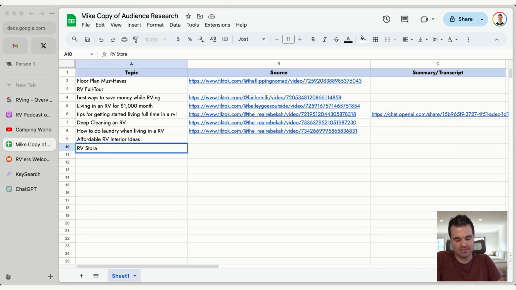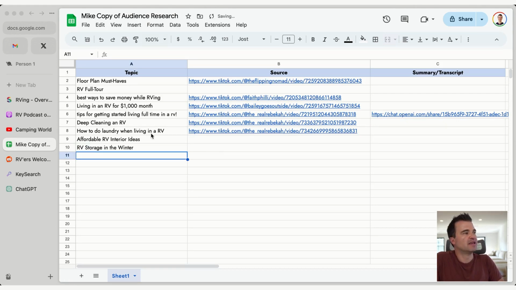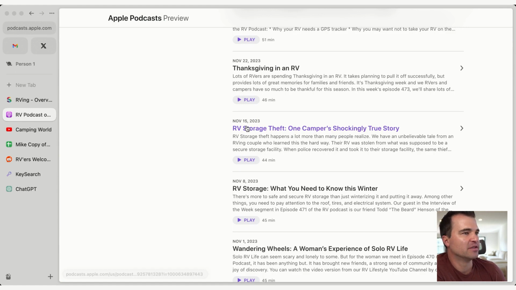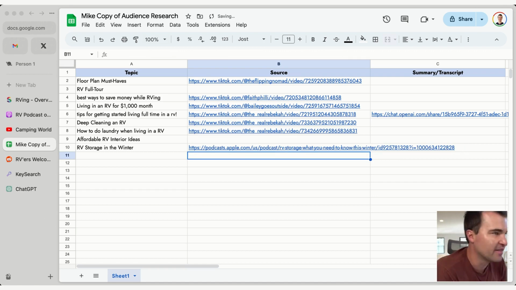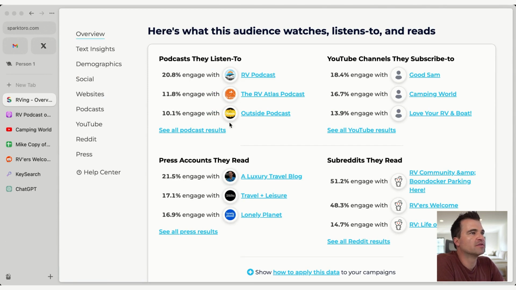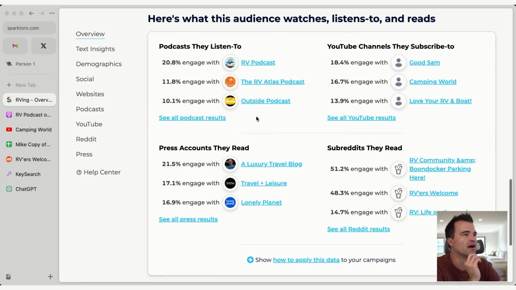So finding ideas like that, and if you want, you can certainly copy the podcast URL like this by right-clicking it, coming back here, and then doing the link to that. So going back to SparkToro, so there's podcasts, YouTubes, which we'll get into. So this tool can help shortcut your YouTube research, right? So this will open a YouTube channel with Good Sam and Camping World, and we'll get to YouTube later on.